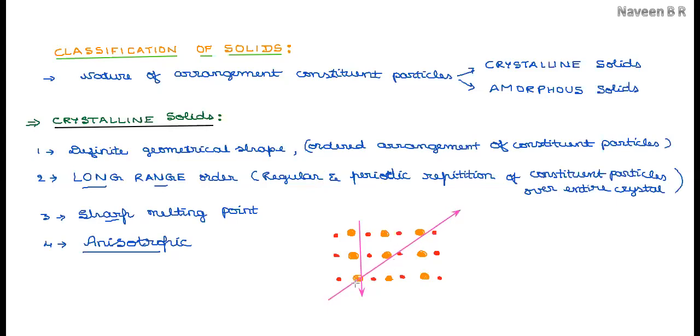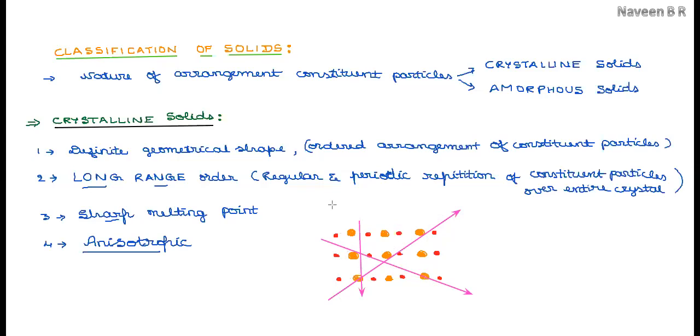You can see I am getting an orange color, red color, orange color, red color, different particles in this direction. Similarly, if I measure in any other direction, again the particles are not the same. So we are going to see a different arrangement when we go in a different direction.